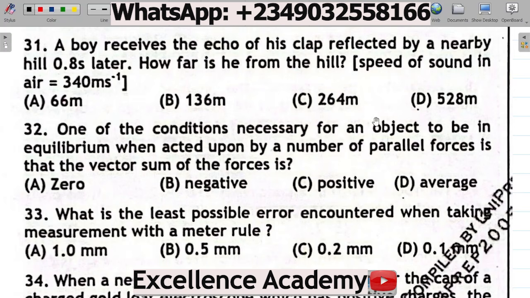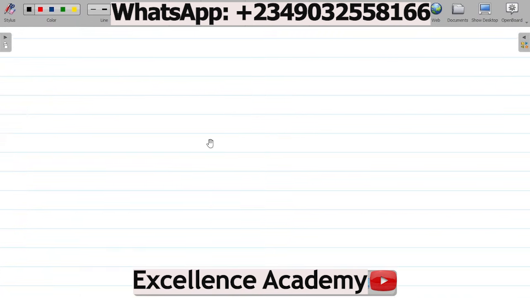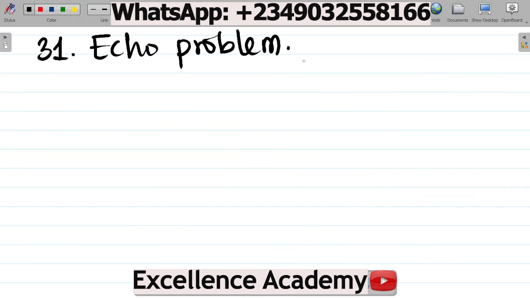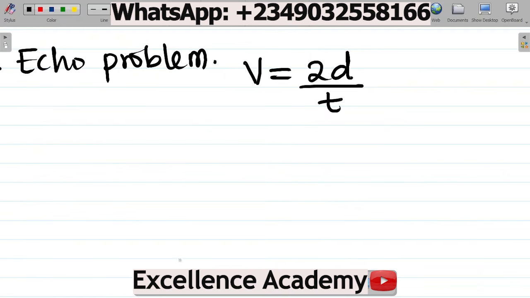So how do we solve this question? Now, this is a question on echo. Question number 31 is an echo problem. For an echo, we know that the velocity of sound, v, is always equal to 2 times the distance all over time. You want to know this for an echo. In the question, they gave you the time, t, as 0.8 seconds.